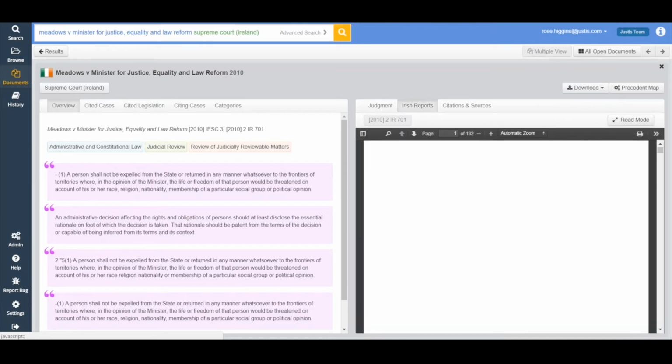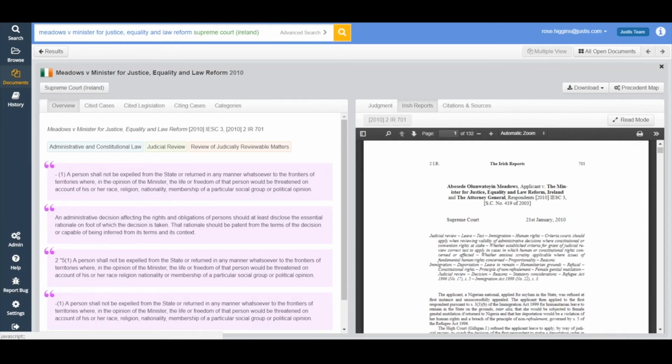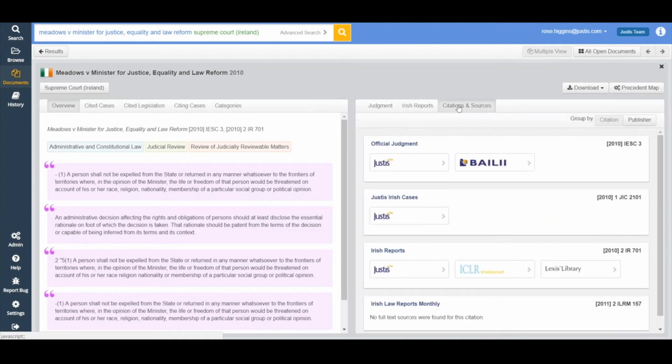Now next to this, we also have a list of citations and sources, and this is essentially where this case has been reported online anywhere. So you have all the parallel citations, so you have the neutral citation, the Justice Irish cases citation and the Irish report citation, and each one tells you where this case has been reported online, and you can click on any of these links to take you through to the full text on that service.